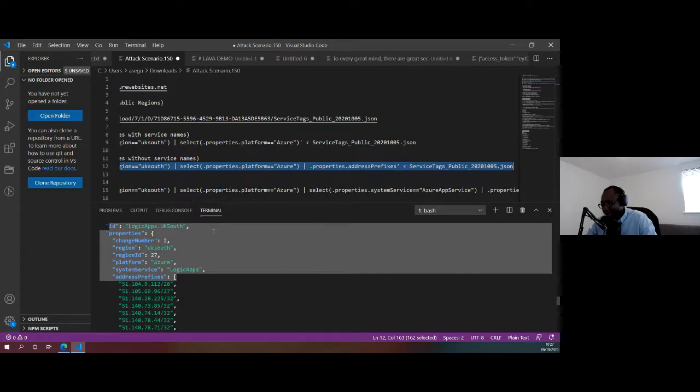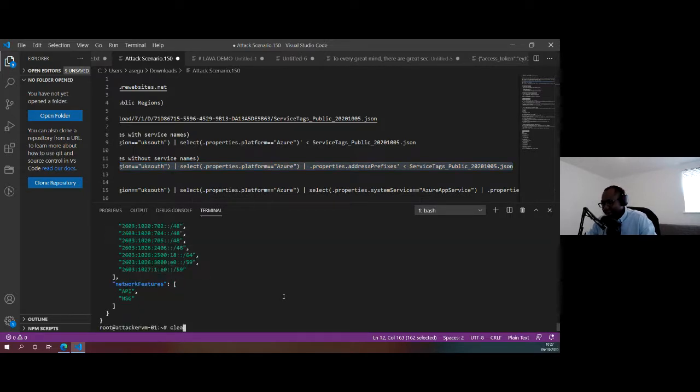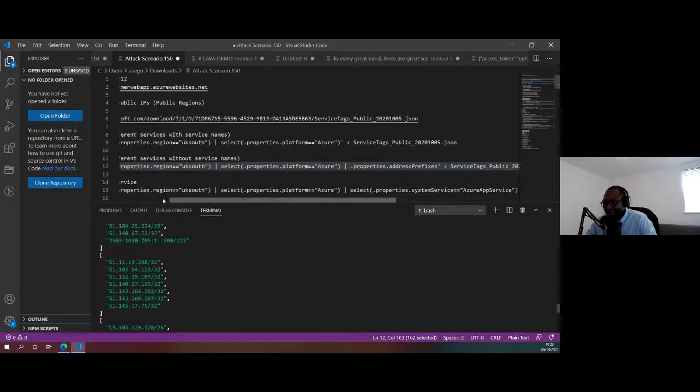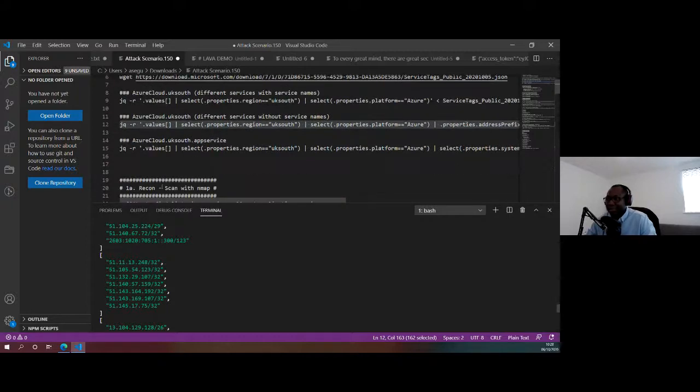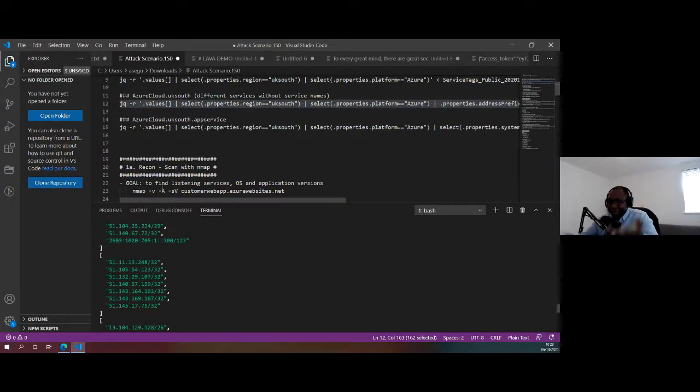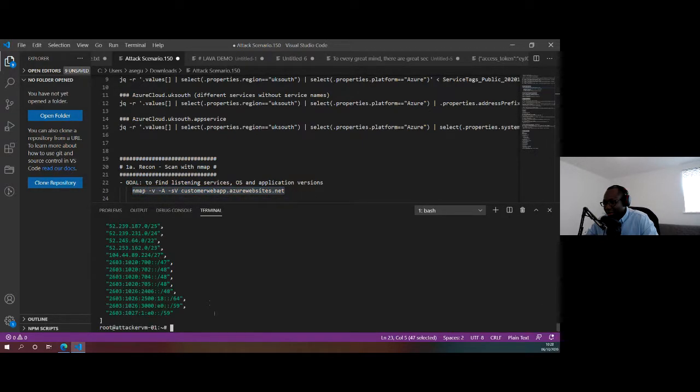So let's clear the screen and run the other one. Essentially, you just grab the IP address ranges for the services you're interested in and run a scan against them. That information is out there, and an attacker could just focus on that. Once they have that, initially they're going to try to obtain what's running, what the attack surface area is. In this case, I'm going to use Nmap to identify what service is running on that potential target.